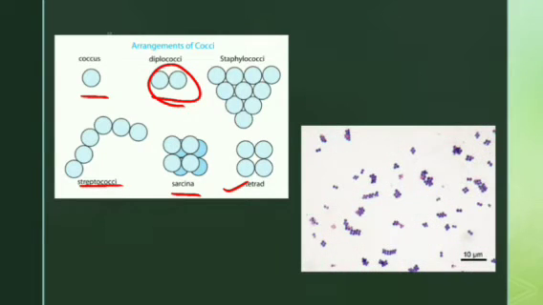Then here is the real picture of cocci. You can see some of them are diplococci, some of them are in cluster form, and some of them are in chain form. In this way they differ from each other. Single is called coccus. When they are in pairs, they are called diplococci. When they are in bunch form, they are called staphylococci. And when they are in chain form, they are called streptococci.